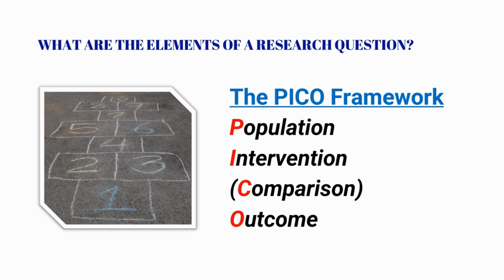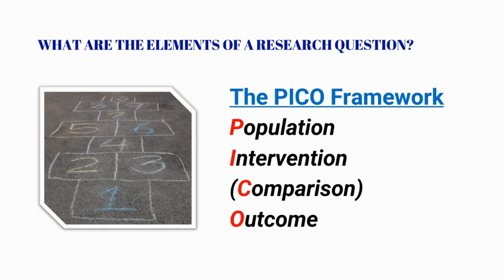I is for intervention or exposure, or the test or treatment that we want to study. C is for comparison group or the other group that we want to compare our population to, which is our P. Take note that some studies, such as descriptive or qualitative studies, do not need a comparison group. Hence, C is optional. O is the outcome of the intervention or exposure that we want to measure, such as mortality rates, effectivity, etc.